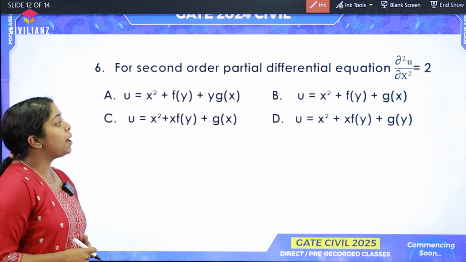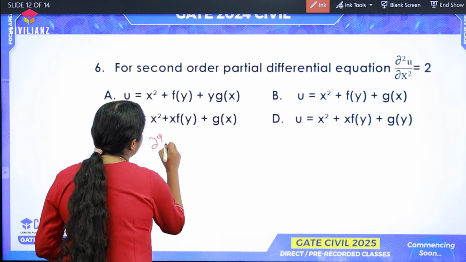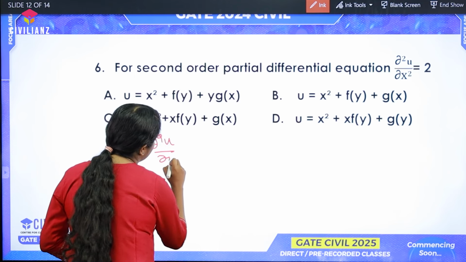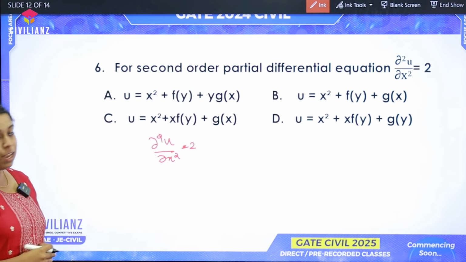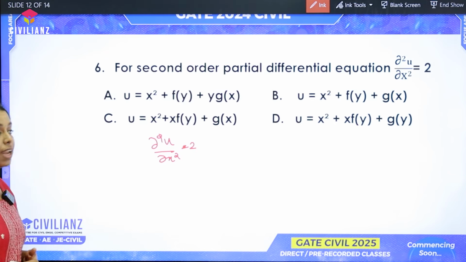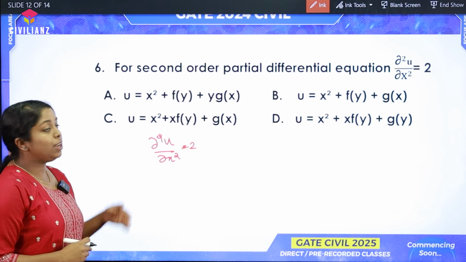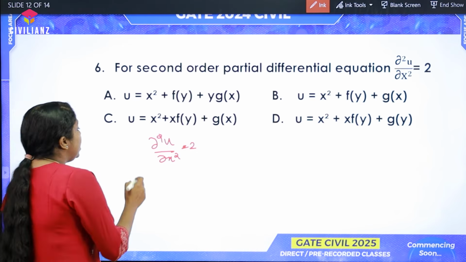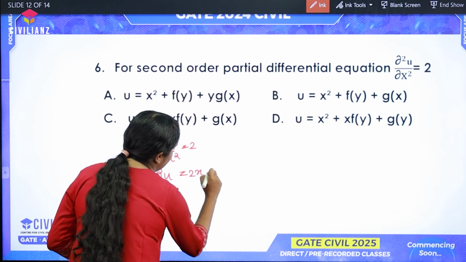This question is from the partial differential equation. The equation is dou square u by dou x square is equal to 2. From this, we need to find out the value of u. Since it is a second order partial differential equation, we need to integrate it twice to find out the value of u. For integrating on both sides, we will obtain dou u by dou x is equal to 2x plus f of y.